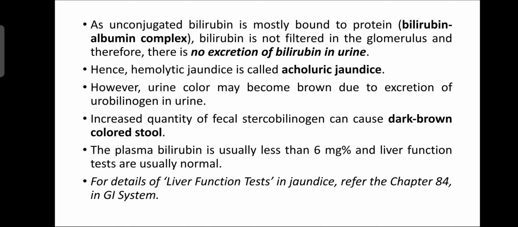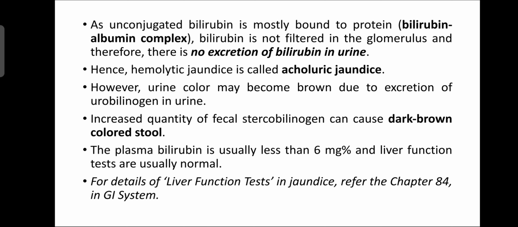As unconjugated bilirubin is mostly bound to albumin, it is not filtered in the glomerulus and therefore is not excreted in the urine. So unconjugated bilirubin cannot be excreted in the urine. Hemolytic jaundice is known as acholuric jaundice. This is asked as an objective question or MCQ. Hemolytic jaundice is known as acholuric because there is no excretion of unconjugated bilirubin in the urine.